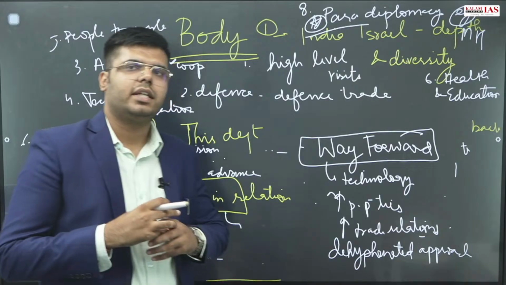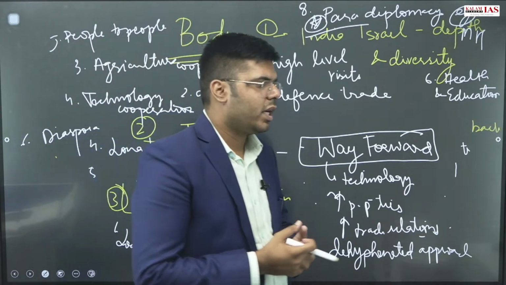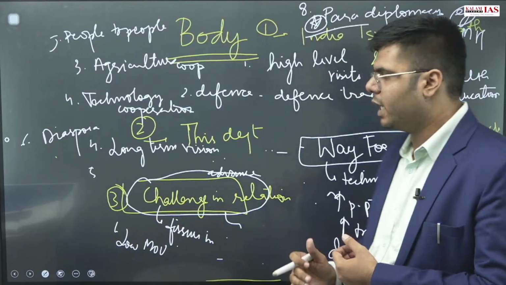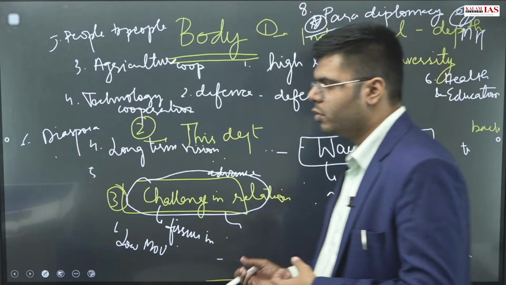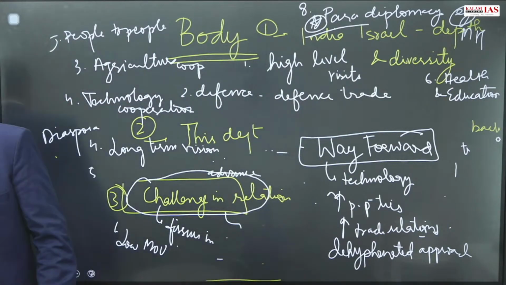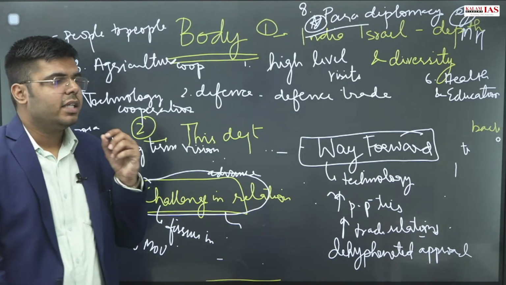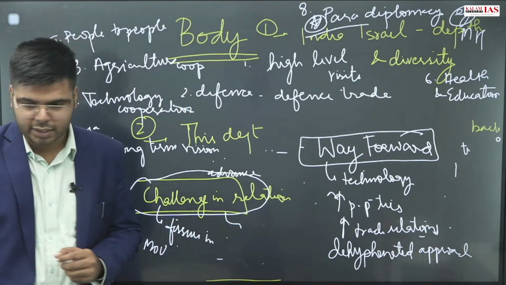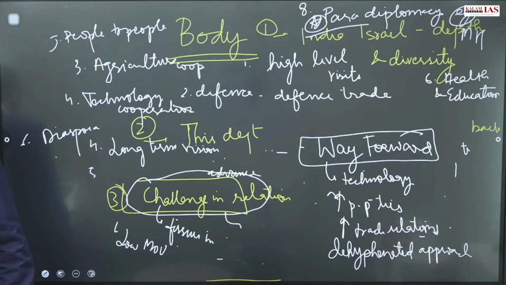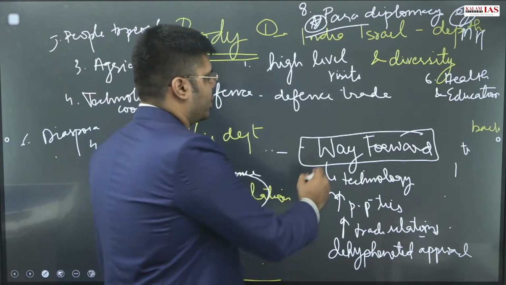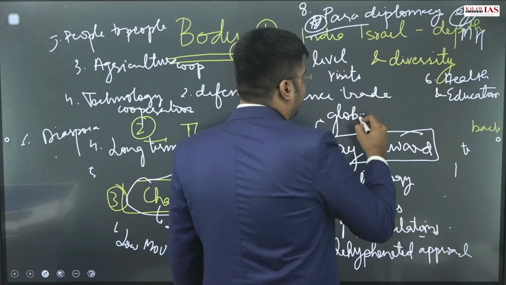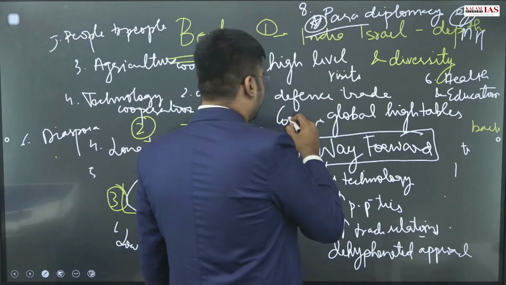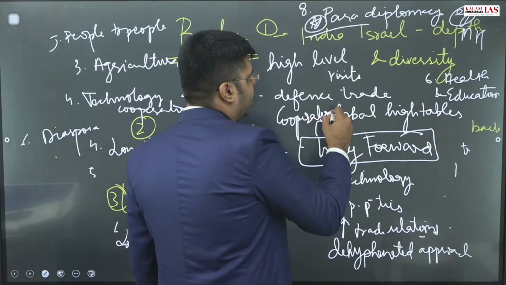This way you can highlight the way forward, to show that you are a forward looking person, and when you have highlighted the challenges, you have also highlighted what can be done to improve this relationship, as the question itself accepts that the depth and diversity of India-Israel relations cannot be rolled back. One more point you can write is cooperation on the global high tables. This can be written in the way forward.